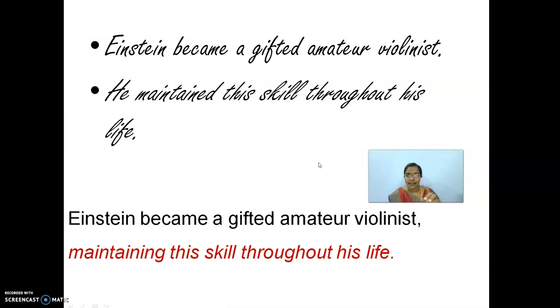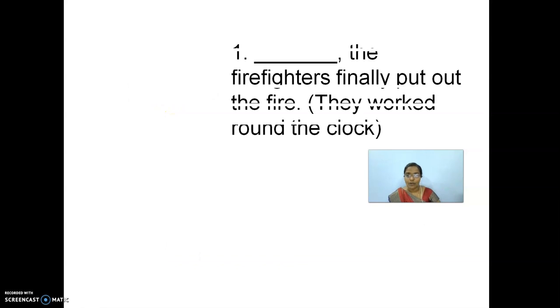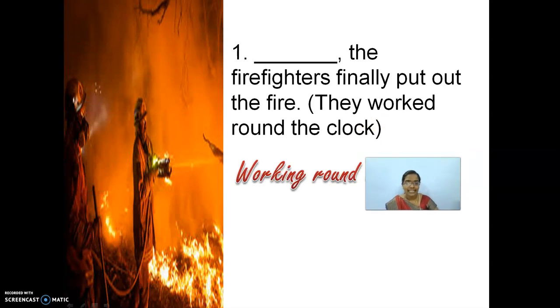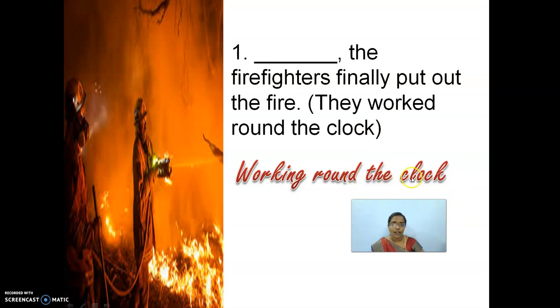Children, he maintained the skill throughout, he maintained. By changing this verb to ing, we have combined the sentence. When we move to the next one, here you could see, they work round the clock. How can you combine the sentence then? Yes, you are right. Okay, what is the answer? The answer is: working round the clock, the firefighters put out the fire.